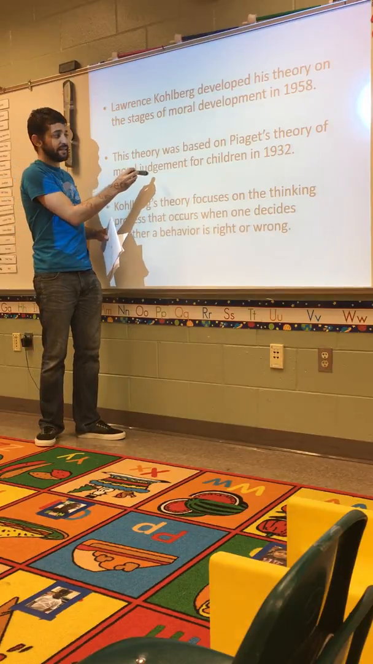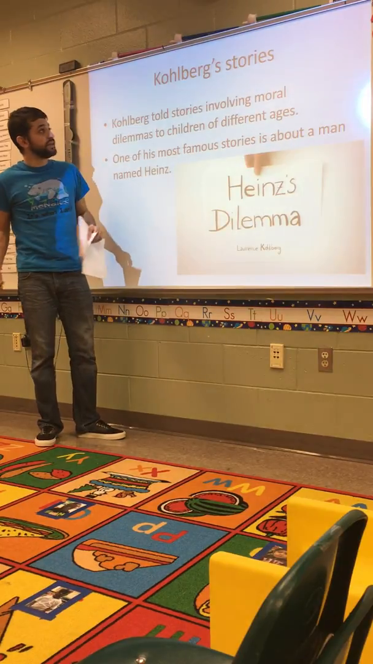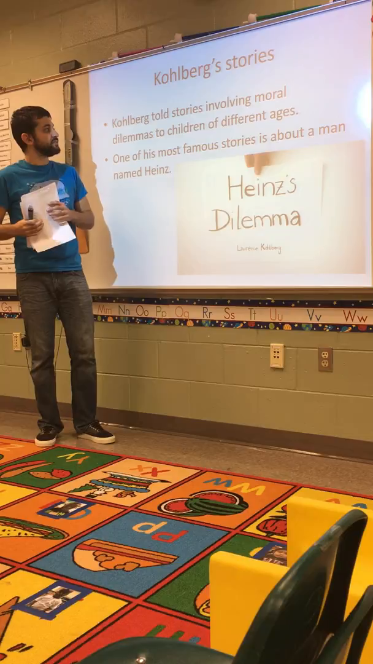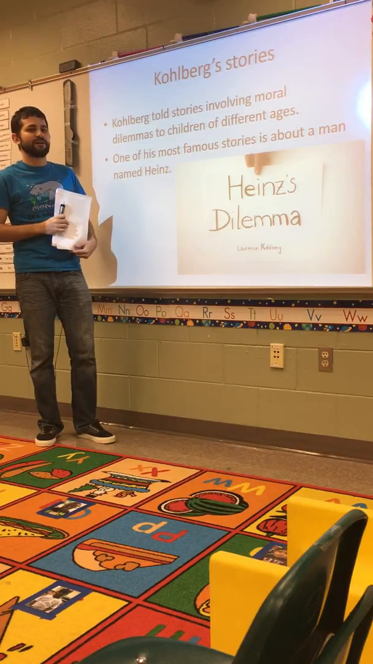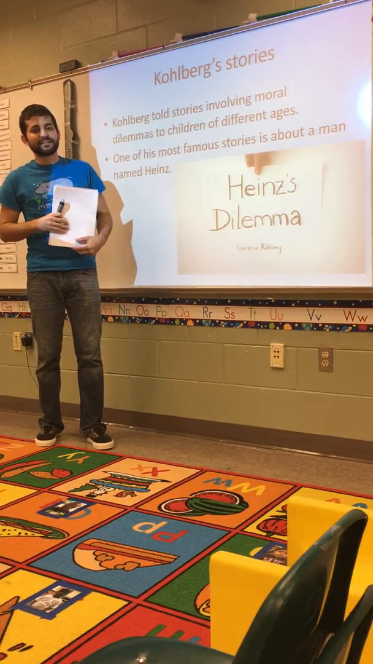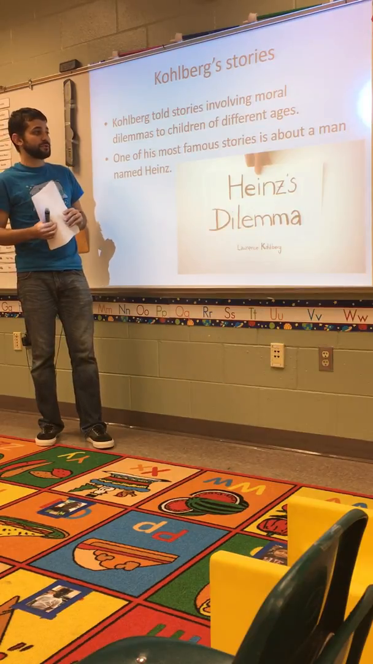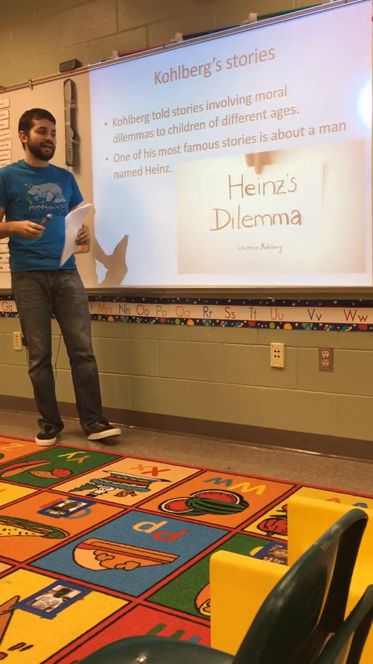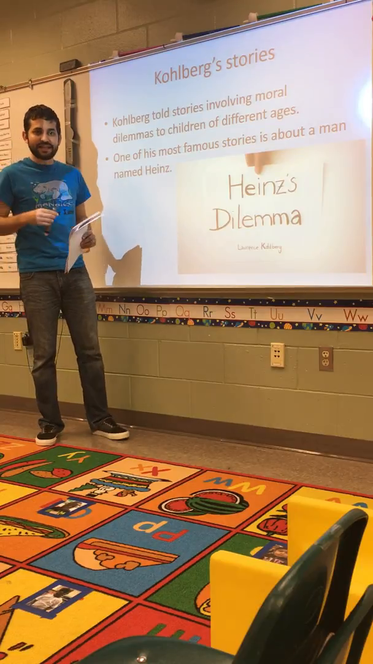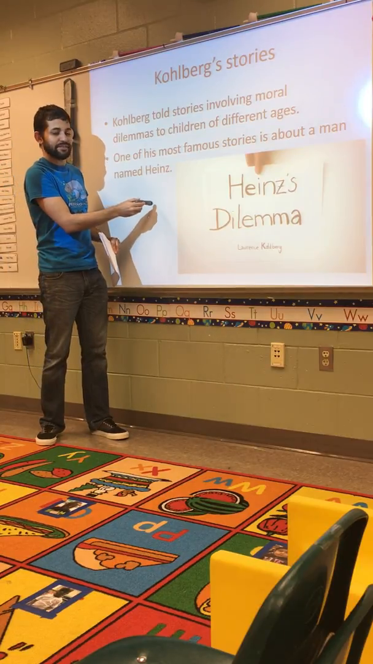So how did he do this? How did he determine his theory? Through some stories. Kohlberg told stories involving moral dilemmas to children of different ages. And one of his most famous stories is about a man named Heinz. Over the next couple slides, we are going to look over the story of Heinz.